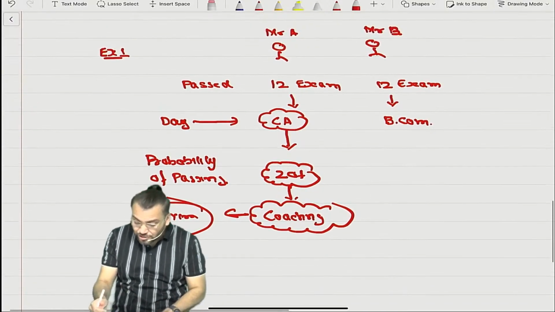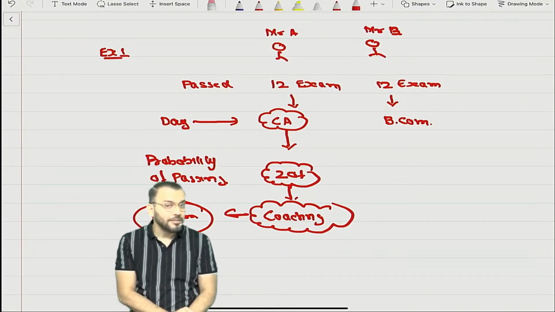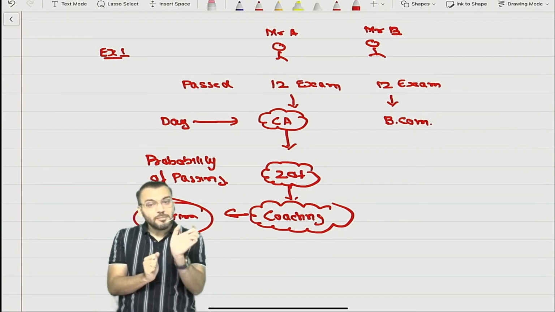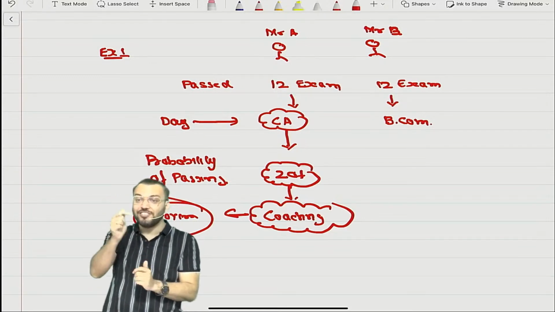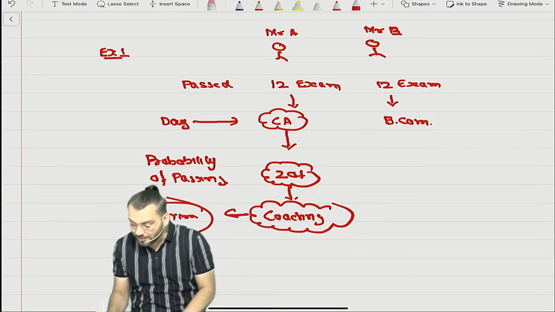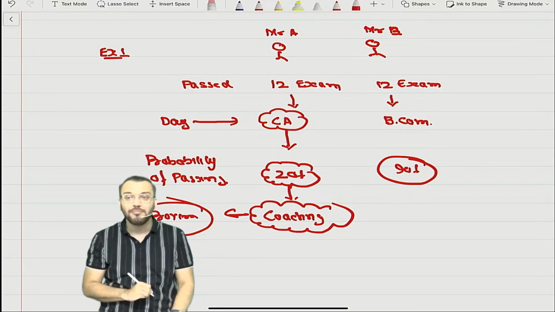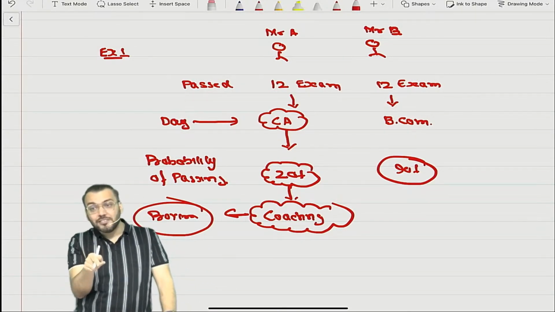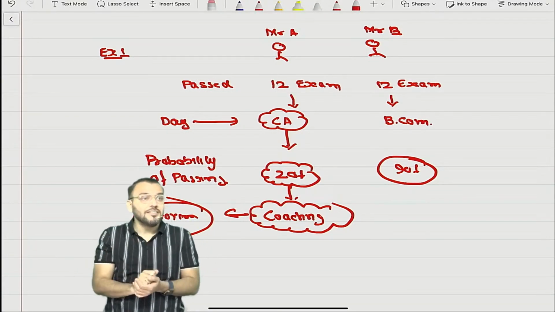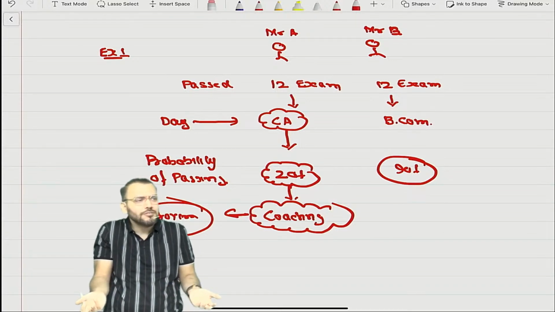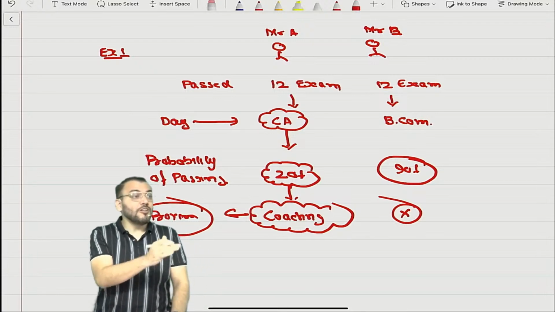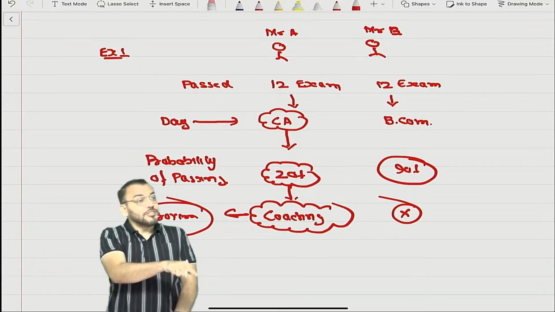But think from Mr. B's point of view. Contingency is there. Once he registered for BCom, there is some contingency in his life also, but he will ask what is the probability of passing the BCom examination. They will say 90% is the probability that you will pass the exam. The probability of passing is more than the probability of failing. So contingencies were there, but he will say no requirement of coaching. He will not create any provision, because he knows that without coaching he can pass.